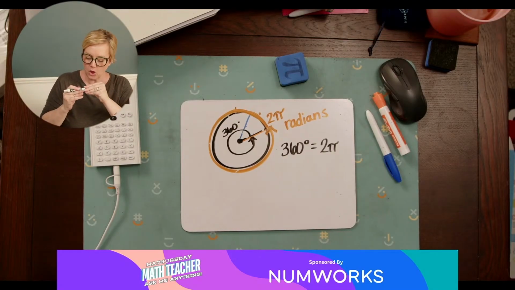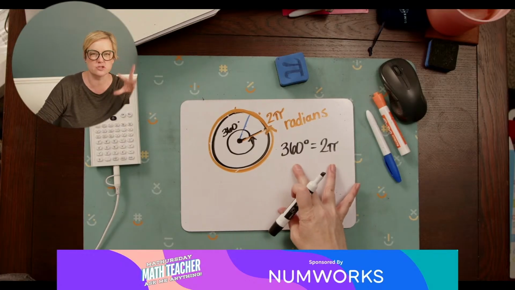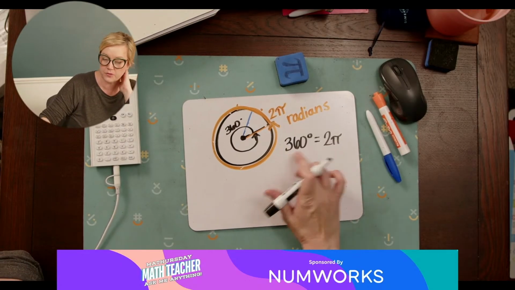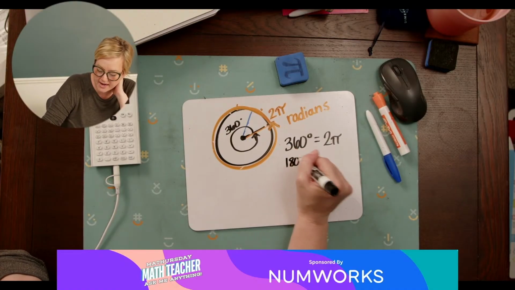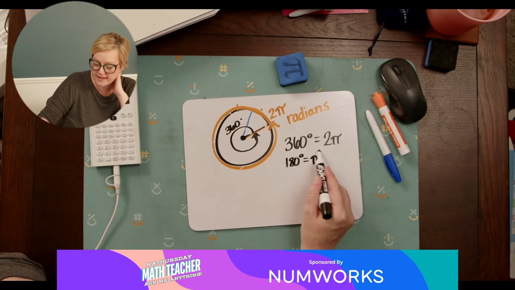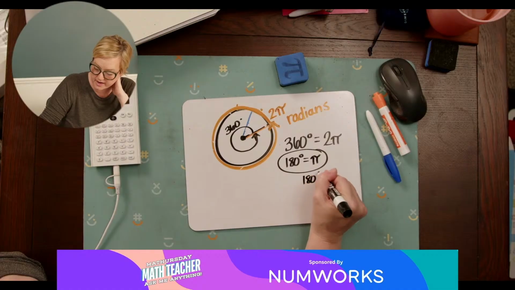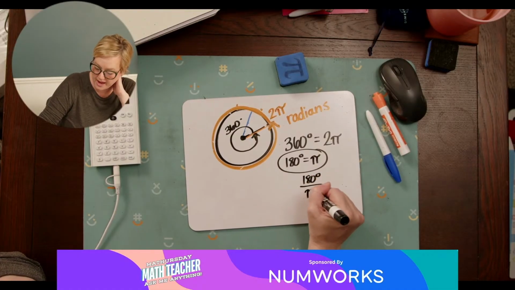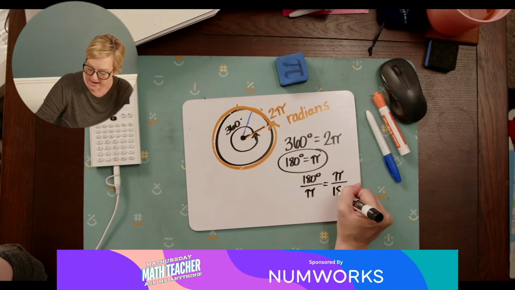If you are converting between degrees and radians, you can use this as a unit rate. 360 is 2 pi, so 180 degrees is 1 pi. You have 180 degrees per pi, but also pi per 180 degrees.